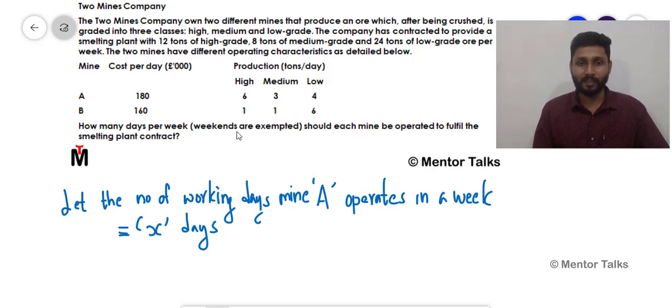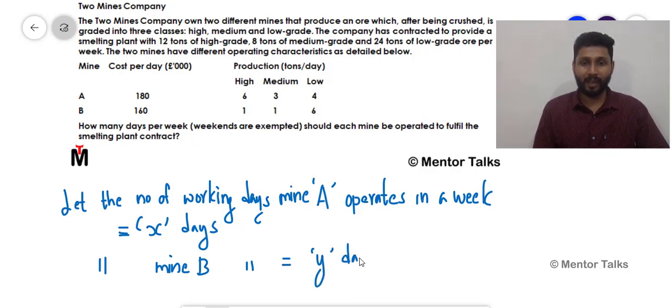And here you should consider this part also. Weekends are exempted. Weekends are exempted means Sundays and Saturdays, so during those days your mines won't work. So the number of working days that mine A operates is X days. Similarly, I'm not writing the same thing. Let the number of working days mine B operates in a week be Y days. So here X and Y are my governing variables which would actually influence my cost function.